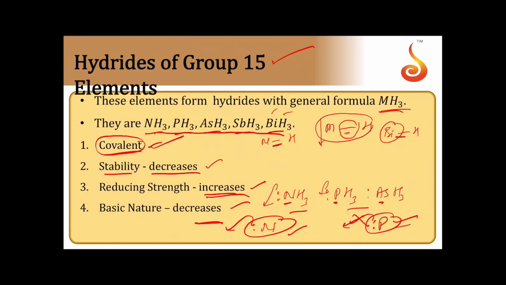So all are covalent molecules. Stability decreases because of the decrease in bond strength. Reducing strength increases because, once again, of the decrease of the bond strength. Basic nature decreases because the availability of electron pairs is decreasing down the group.